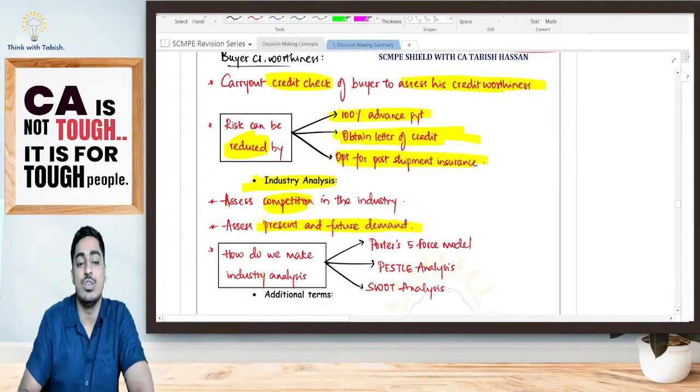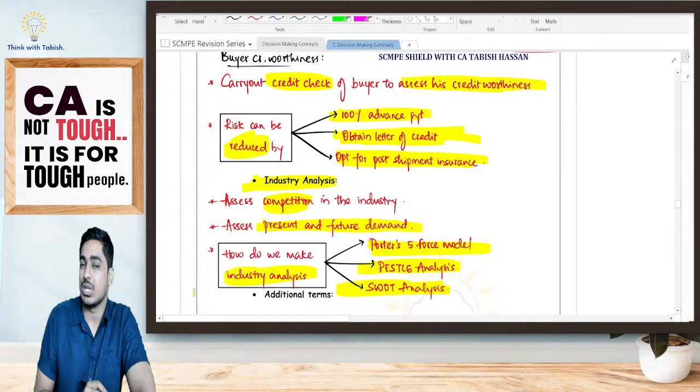What all tools can we use to make our industry analysis? We can use Porter's 5 forces, we can use our PESTLE analysis, we can use our SWOT analysis. Okay, you revise it one time, you will be remembering it.